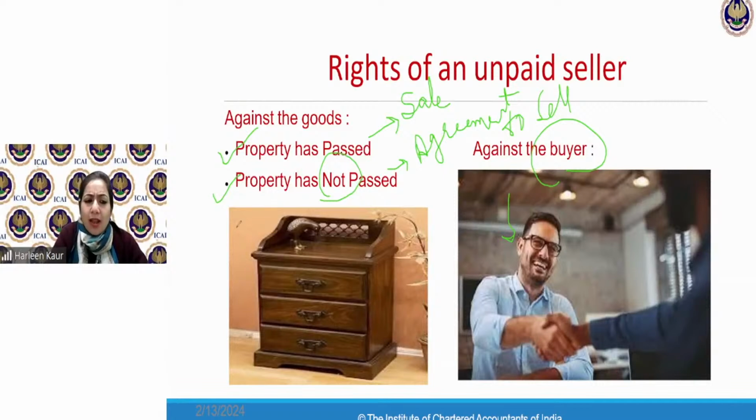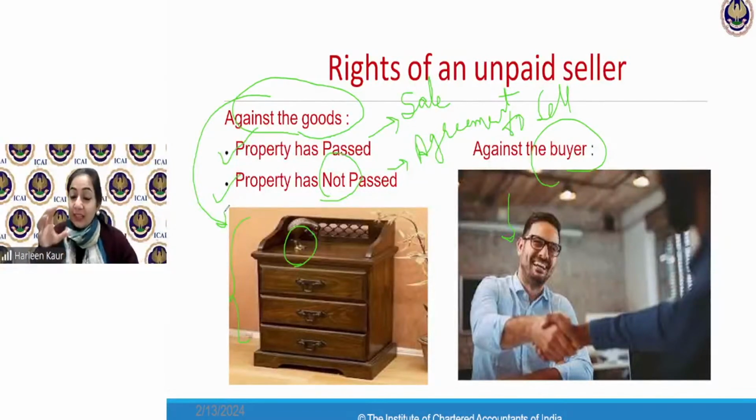And why has this picture of a drawer been shown and the keys kept over here? Because I am going to use my rights against the goods, which means that the seller will take his goods back. Either he has the goods lying with him, which he's not going to give you now because you have failed to make my payment, or I've given you the goods and I will take them back from you. And I'll hide them in this drawer, pack them and keep the keys with myself. I will not give you the goods if you have failed to make my payment. Either it is a case of sale or an agreement to sell, in both the cases, I can exercise my right against the goods.